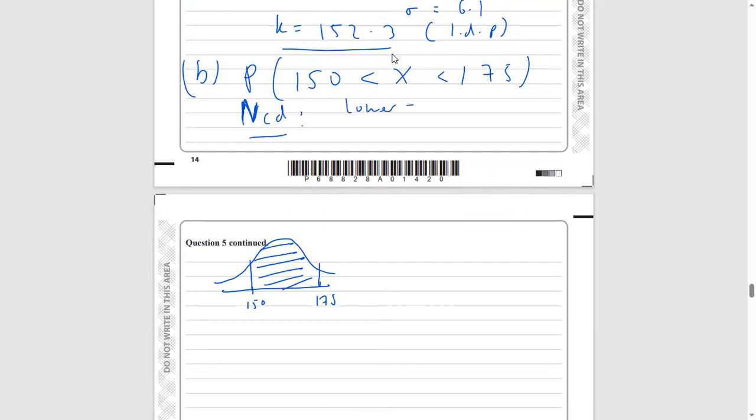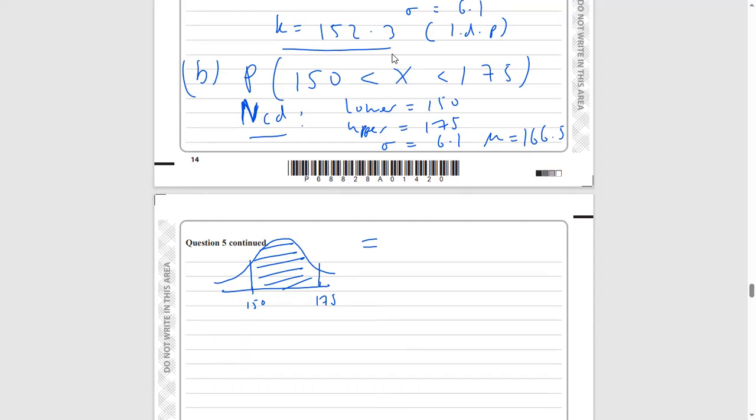So your lower is going to be 150. Your upper number that you put into the calculator is going to be 175. Your sigma is the same sigma we had before, 6.1 in the question. Your mu is the same mean as before, 166.5. Plug all that into your calculator: distribution, normal CD, lower 150, upper 175, same mu and sigma as before.